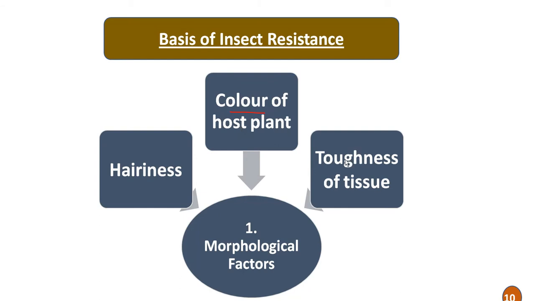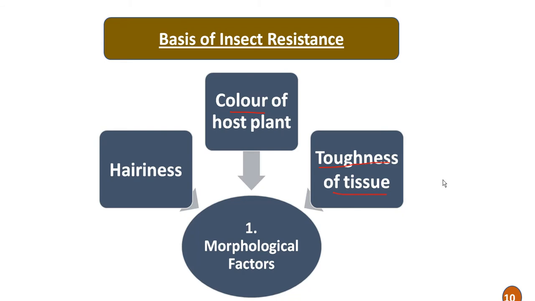Then sometimes the solid stem or toughness of the tissues also plays an important role. For instance, in case of wheat, the solid stem confers resistance to the stem sawfly, while tough and thick plant tissues cause mechanical obstruction to feeding and oviposition of the insect pest.